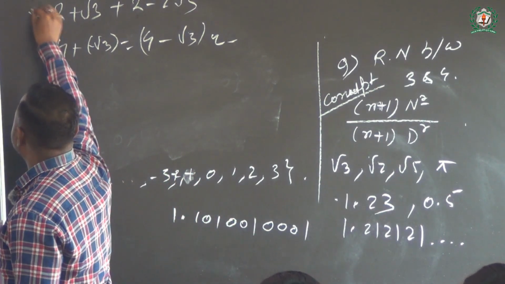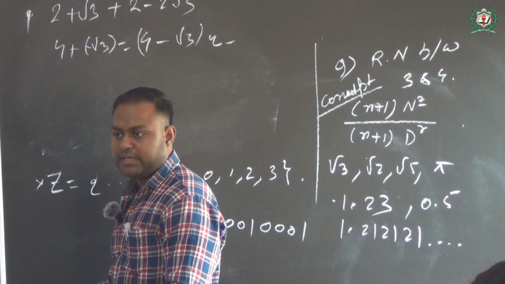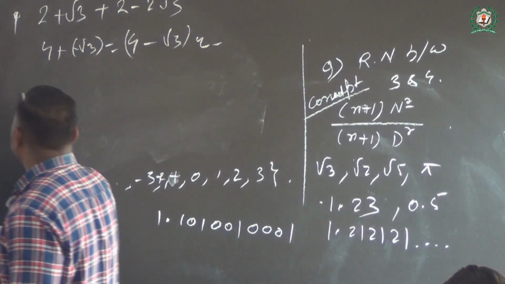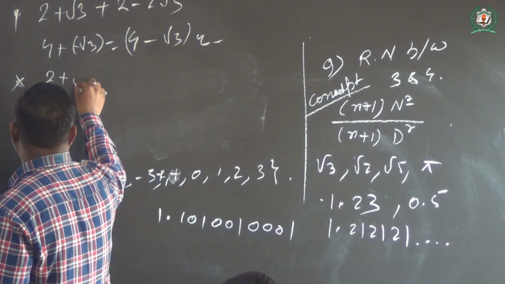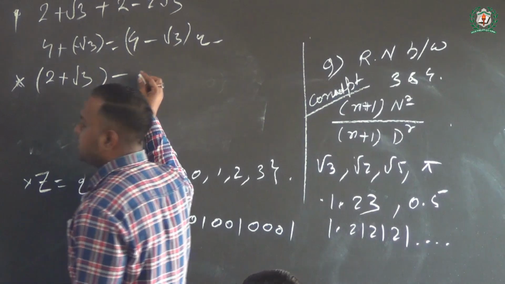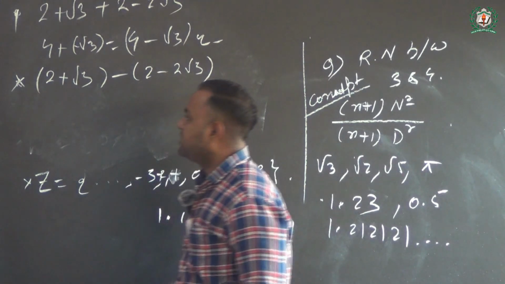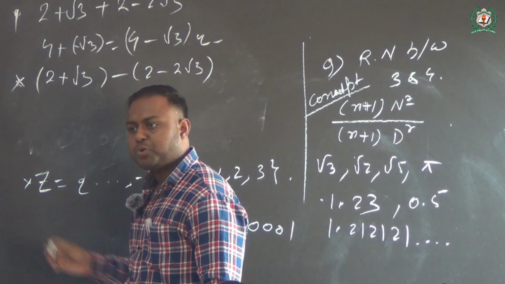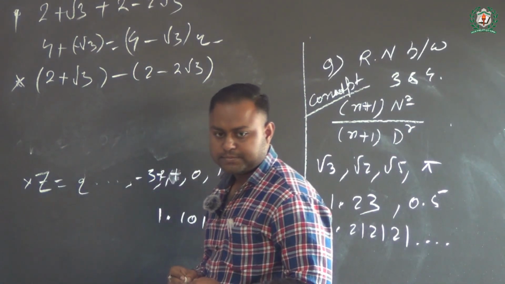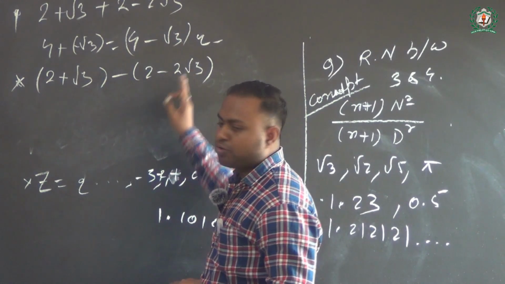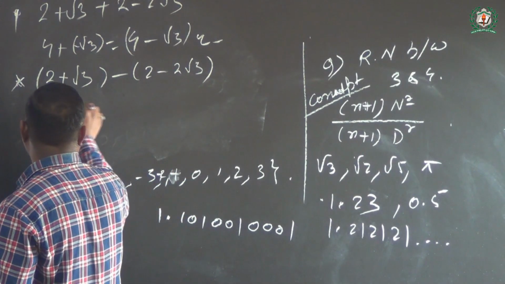So next one you see. The next one is about to subtract. Let me see: 2 plus root 3 minus 2 minus 2 root 3, class. The first question was add. Now the second question we have subtract. 2 plus root 3 minus 2 minus 2 root 3. Is it okay class? So we can say 2 plus root 3.